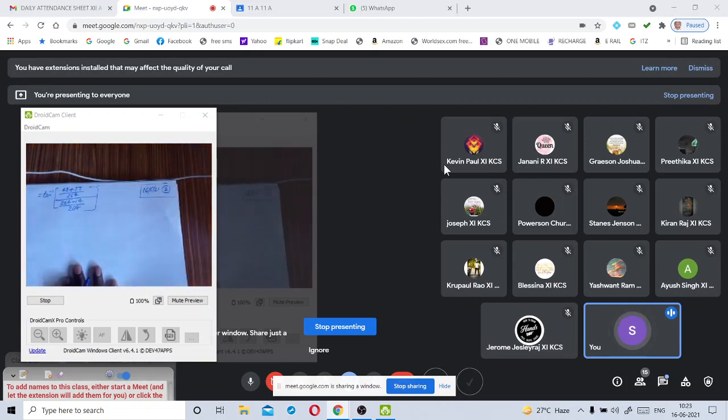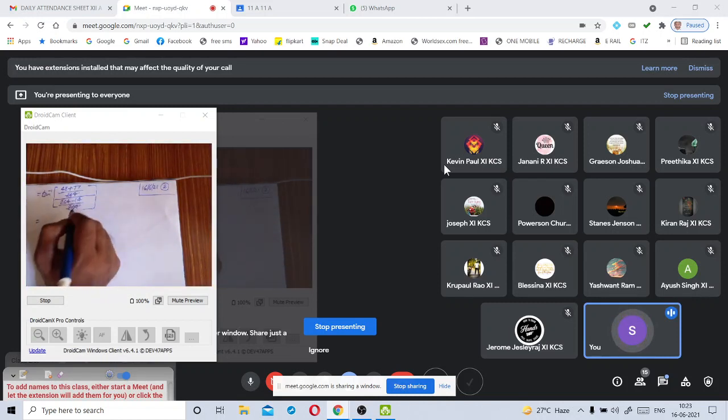I am just simplifying those fractions. Okay, my children. Now here 264 gets cancelled in the denominators. What will you get?